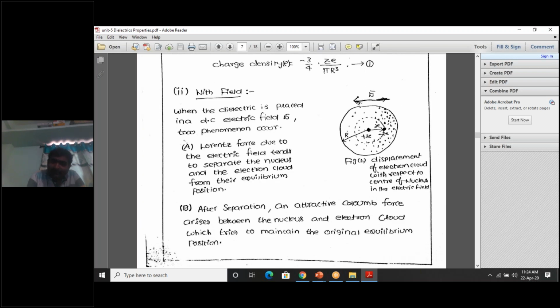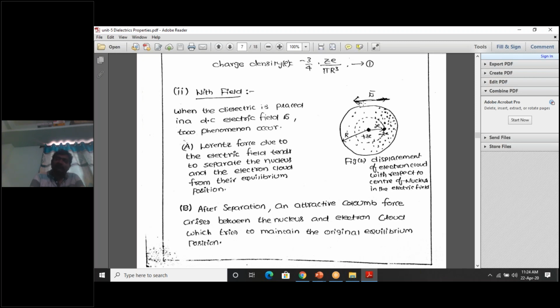Now this is the atom. In this atom, as of now, let us assume all the electrons are uniformly distributed and the nucleus is at the center. Now for such an atom, if you apply electric field, in what direction do you apply it? Negative x-axis.